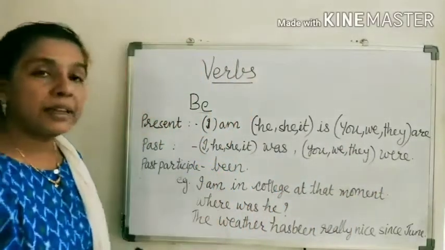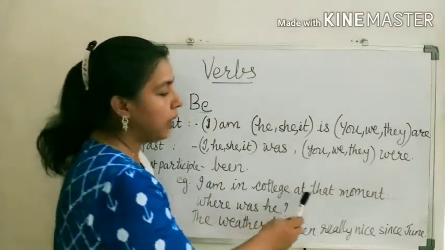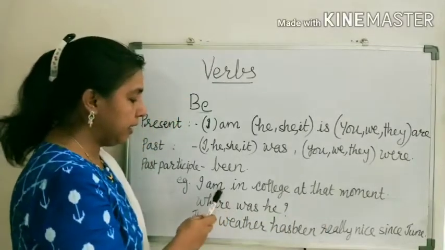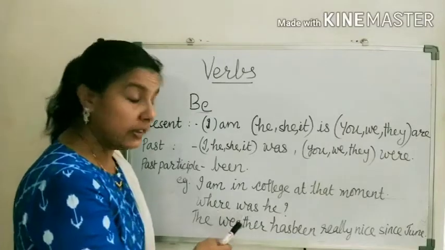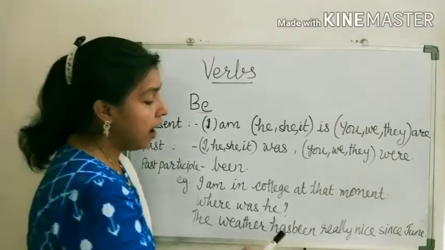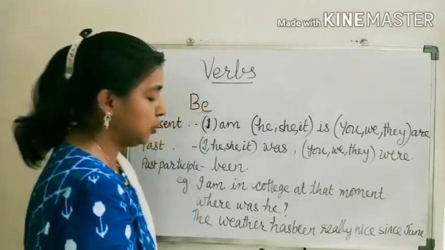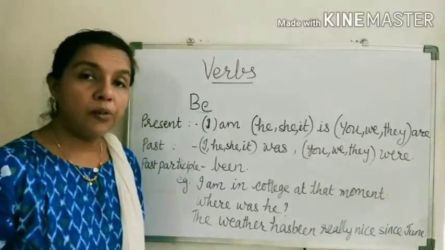Okay, so see some examples. I am in the college at that moment. Here am is the form of be. Where was he? Was is the form of be. The weather has been really nice since June. Here been is the form of be.